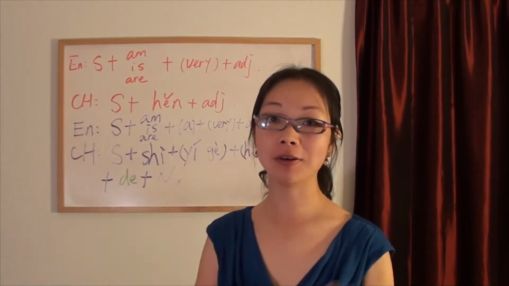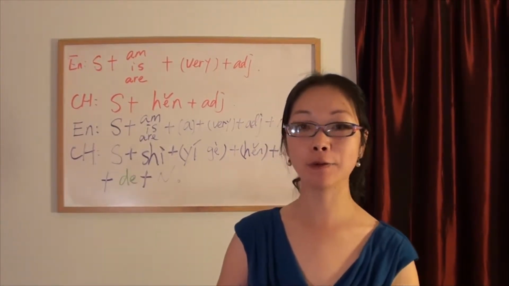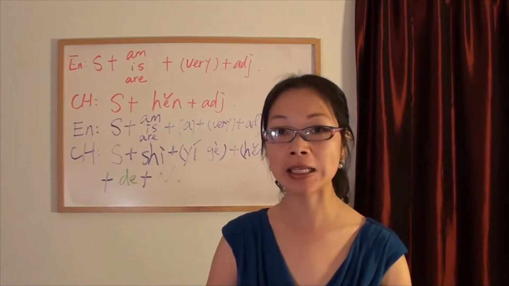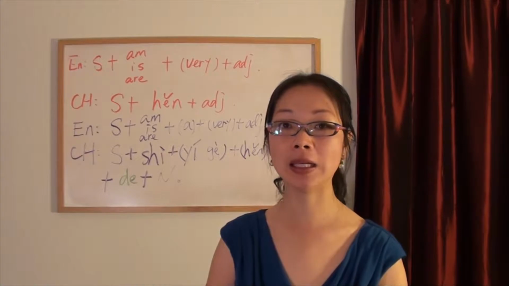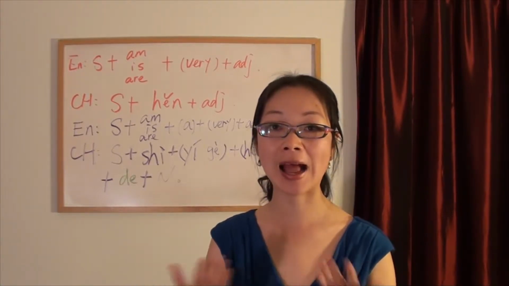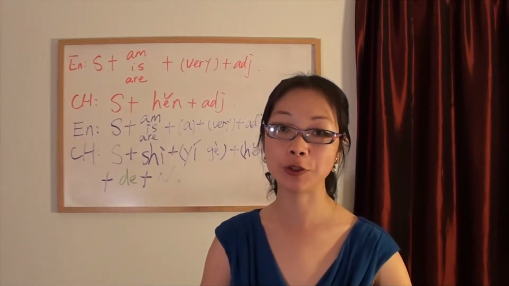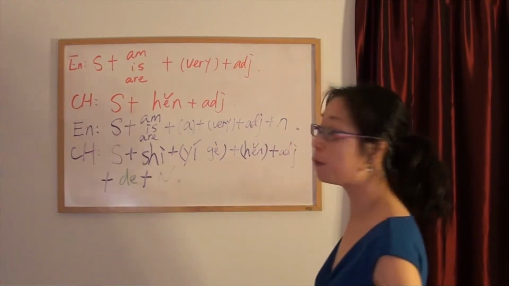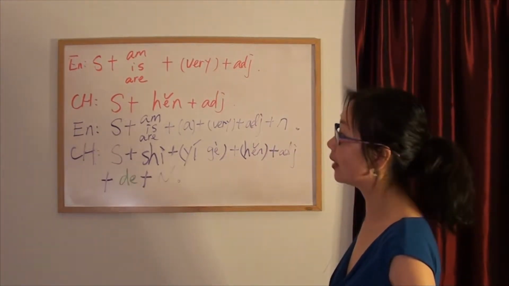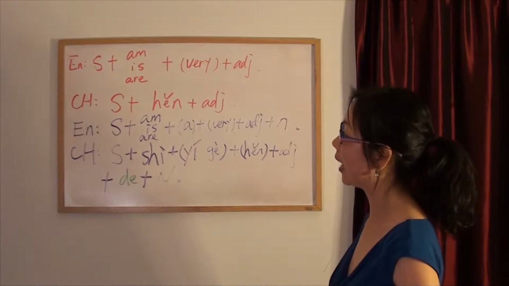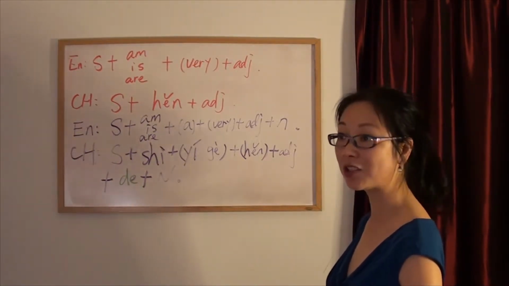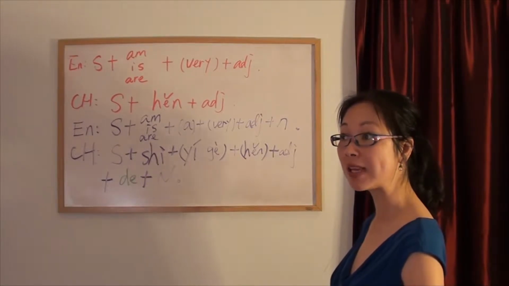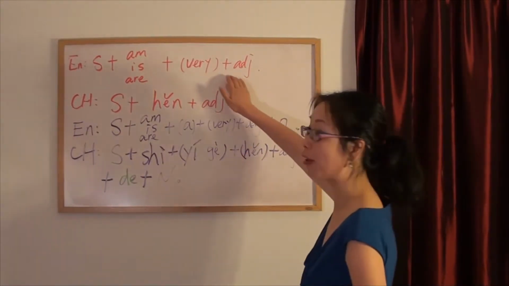Yesterday we figured out all the 4 sentences and we talked about the 2-sentence pattern. And today, let me put it clearly. What are the 2-sentence patterns and how can we translate them into Chinese? If you meet an English sentence like this: subject plus am, is, are plus very or not plus adjective, the most important thing is the adjective is at the end of the sentence.